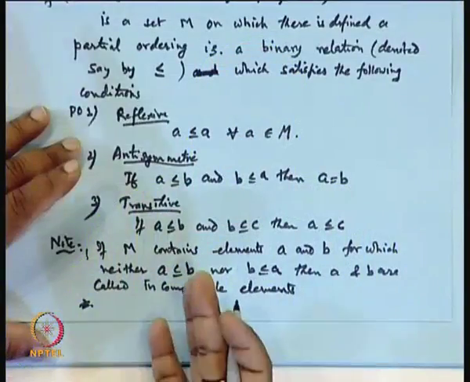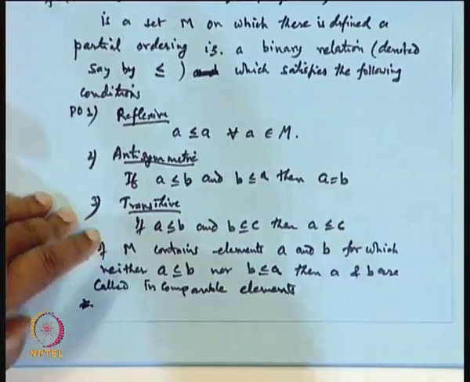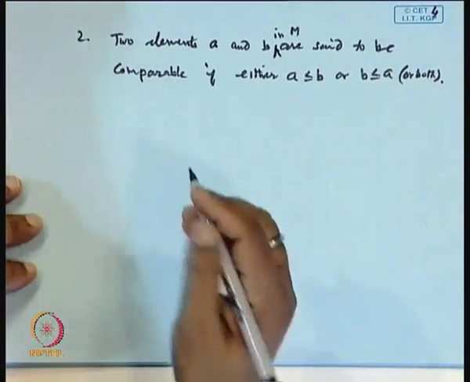For example, 7 and 13: 7 neither divides 13 nor 13 divides 7. So it depends on the relation, and correspondingly the set M will contain comparable or incomparable elements. Then we go for the totally ordered set.